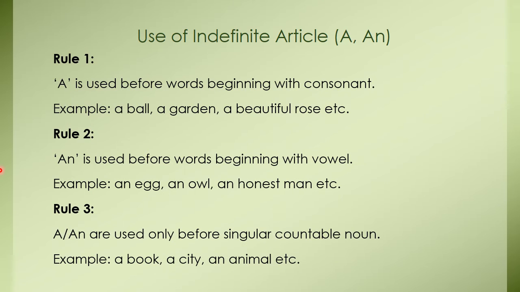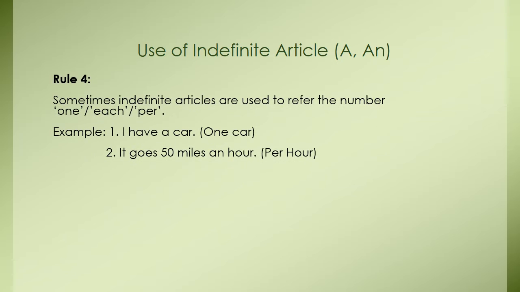Rule number 3. A or an are used only before a singular countable noun. Can you understand? We use a or an before a singular countable noun. For example, a book, a city, an animal, etc. Okay.